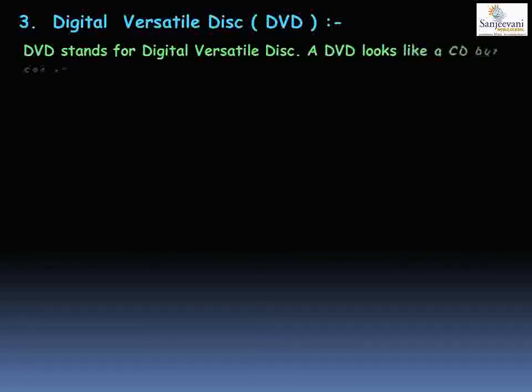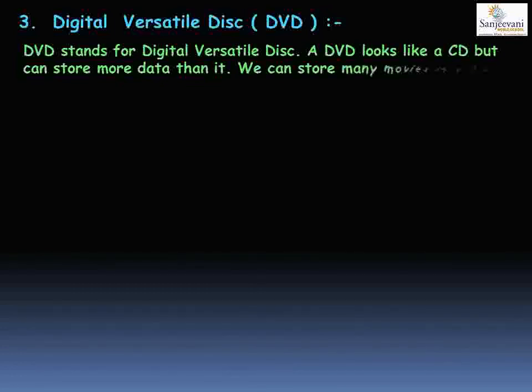The next storage device is a DVD. Now, DVD stands for Digital Versatile Disc. A DVD looks like a CD but can store a larger amount of data than a CD. A DVD can store better quality videos and better quality audio formats than your CD.